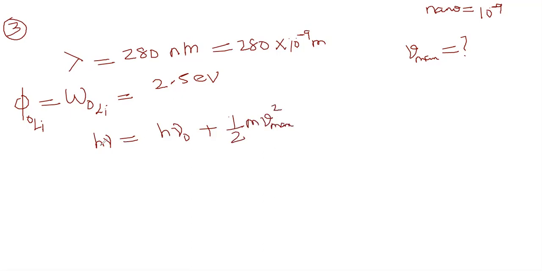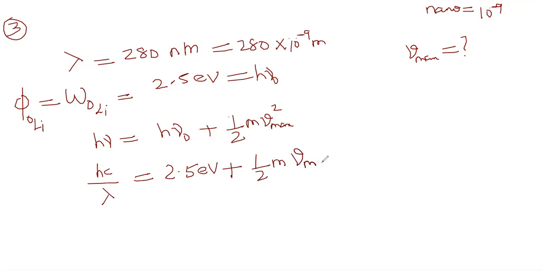First write this. Then what is H nu? We don't know nu, we don't know nu naught. We don't need this because this is given already. H nu naught is already given to us. H nu is not given, but H c by lambda. I will convert that: H c by lambda is equal to 2.5. Write it as it is here, electron volts, plus half m, where m means mass of electron. Understood that? What is m? Mass of electron. That's why I'm writing a small script m here.